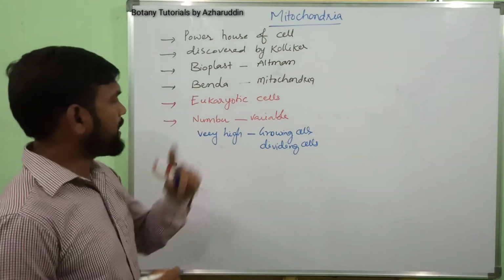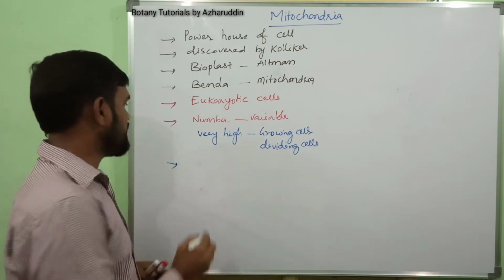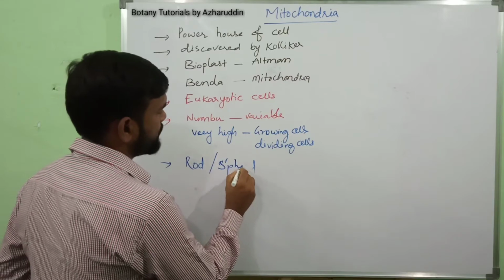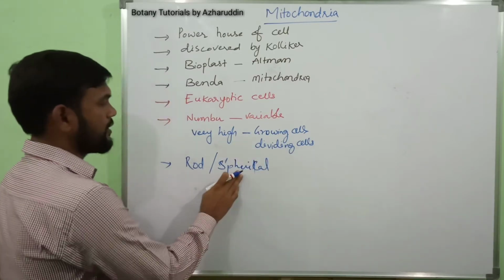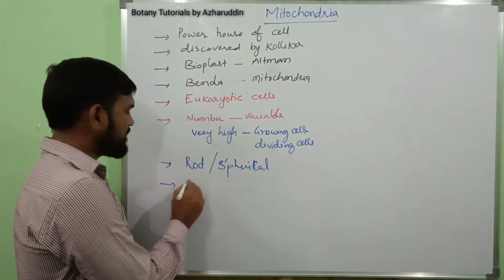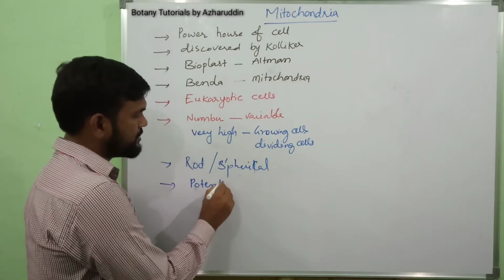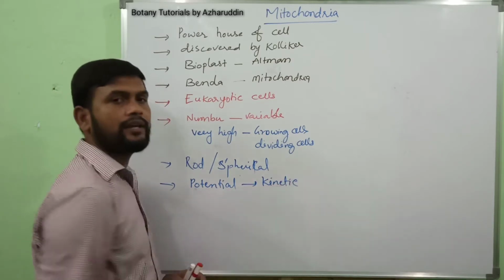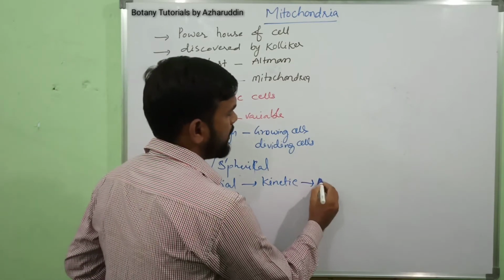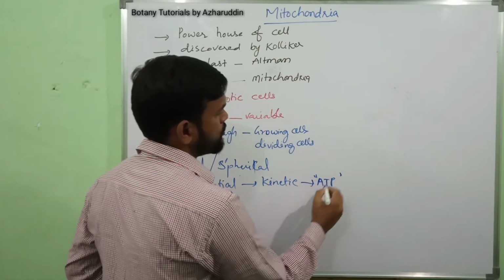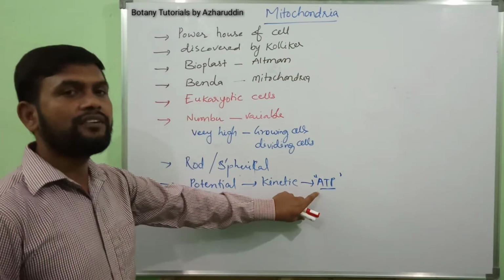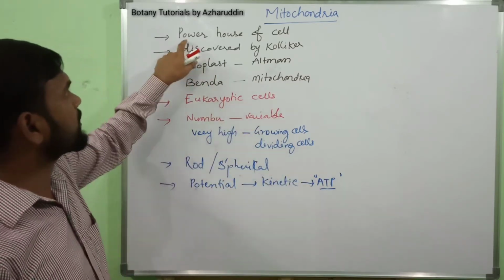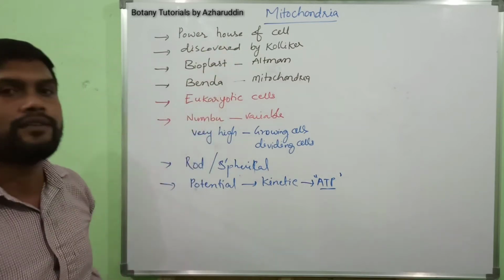Next, mitochondria shape is generally rod-shaped or spherical. They convert potential energy into kinetic energy, and this kinetic energy is stored in the form of ATP. Whenever the cell requires energy, ATP gives energy. That's why they are called the powerhouse of the cell.